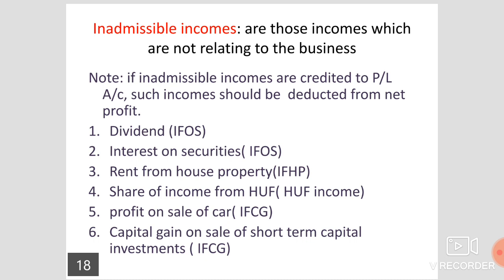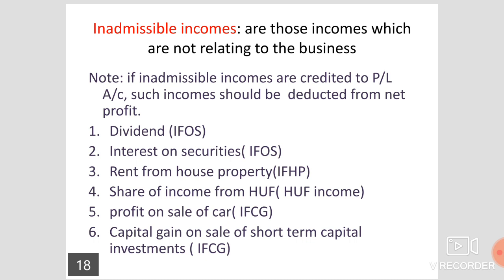In the same way, interest on securities also. Again, director's fees. So many points which we are going to calculate under the head income from other sources may be taken in the credit side of the P&L account, but it should be removed by adjusting, that is by deducting from the net profit.